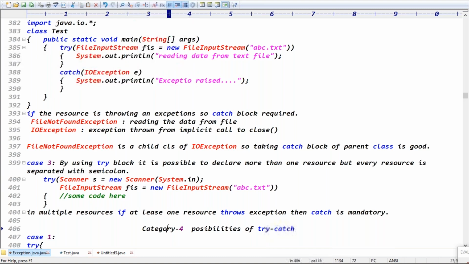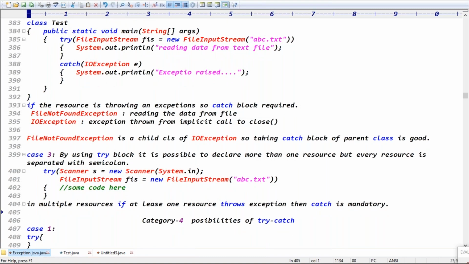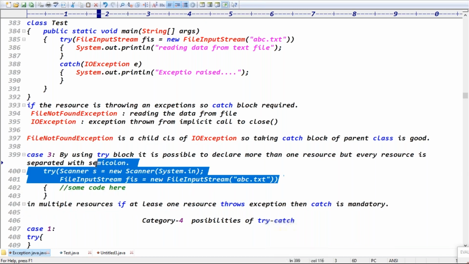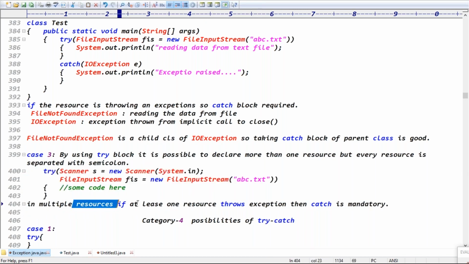Exactly. Guys, using the try block, you can declare one resource or multiple resources. With multiple resources, every resource is separated by a semicolon, right? Out of multiple resources, if at least one resource throws an exception, the catch block is mandatory, right?